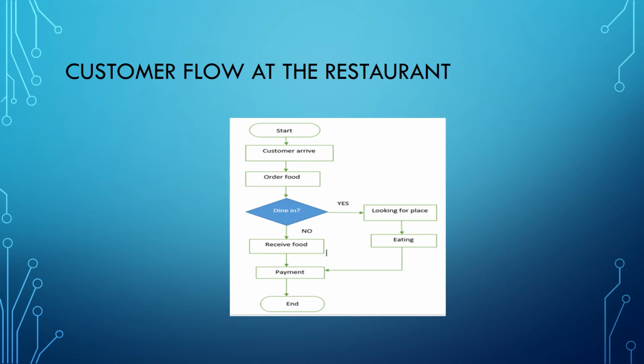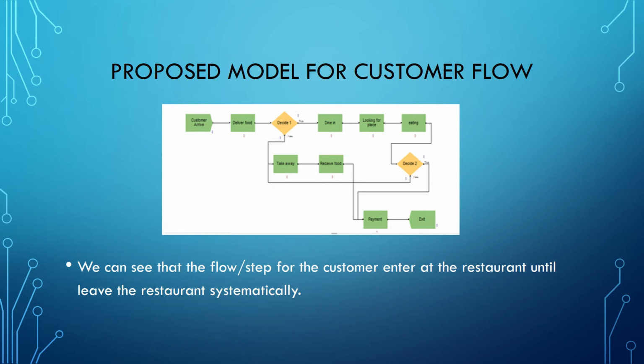And then they look for a place to eat. In the end, they have to make a payment and leave the restaurant. From the proposed model for customer flow, we can see the flow or steps for the customer from entering the restaurant until they leave the restaurant systematically.